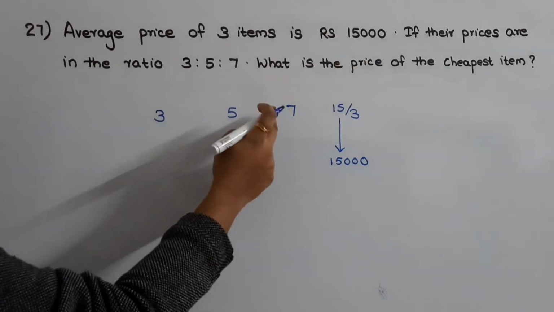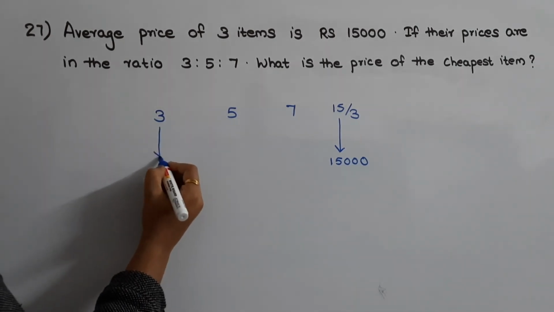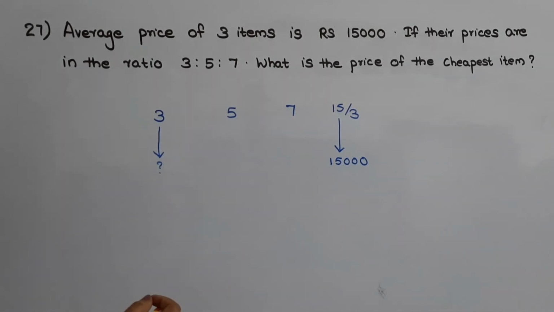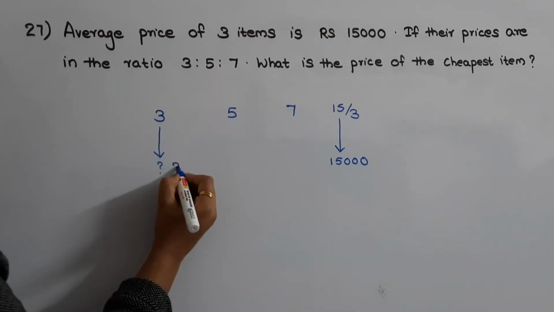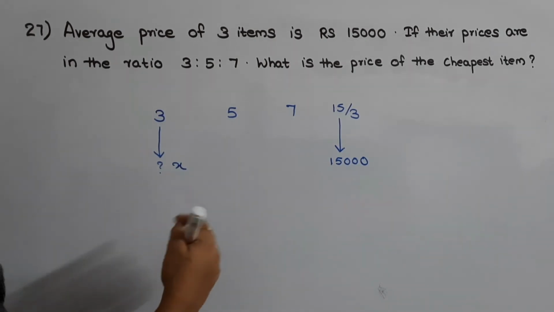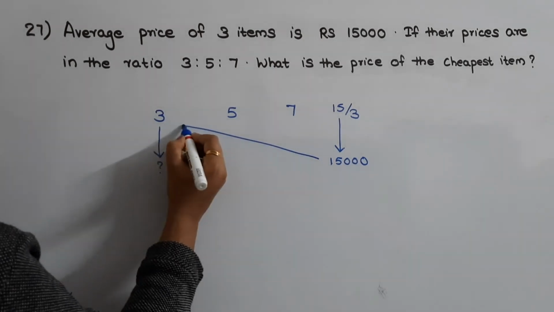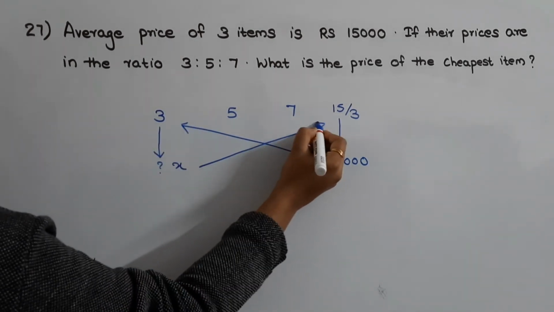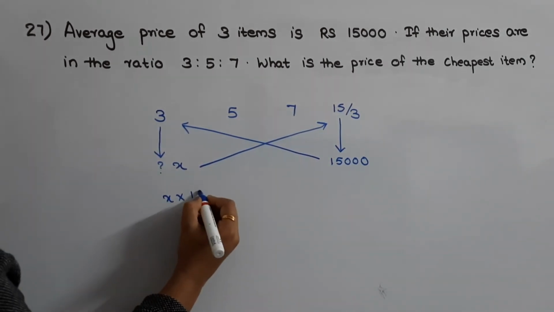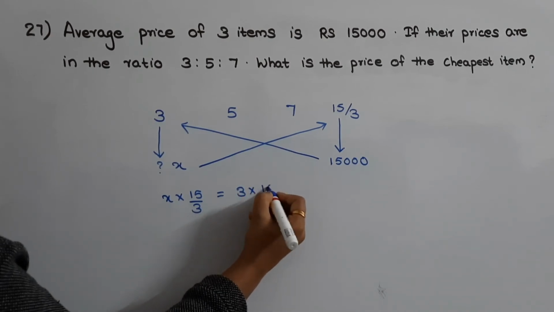Here the lowest value is 3. On finding the value of this 3, we will be able to get the price of the cheapest item. So let us consider this as x. We can find out the value of this x by cross multiplying. Here it is direct proportionality. So x into 15 by 3 is equal to 3 into 15,000.